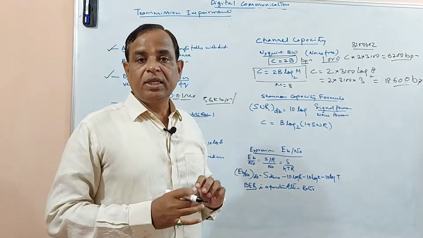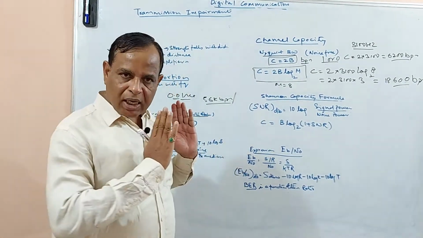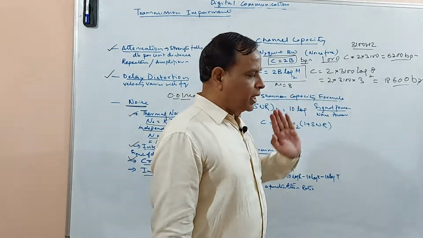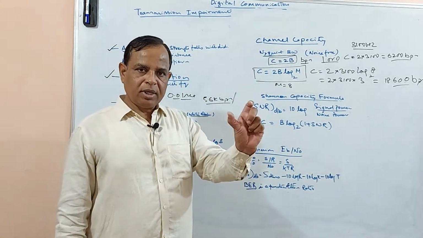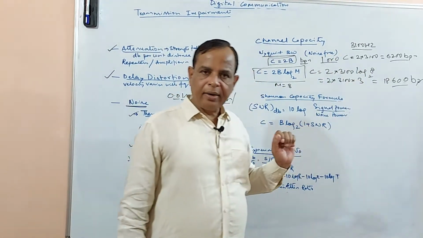So now you see the importance of the encoding scheme. With the same channel bandwidth, if the scheme is good, then your data rate is high.